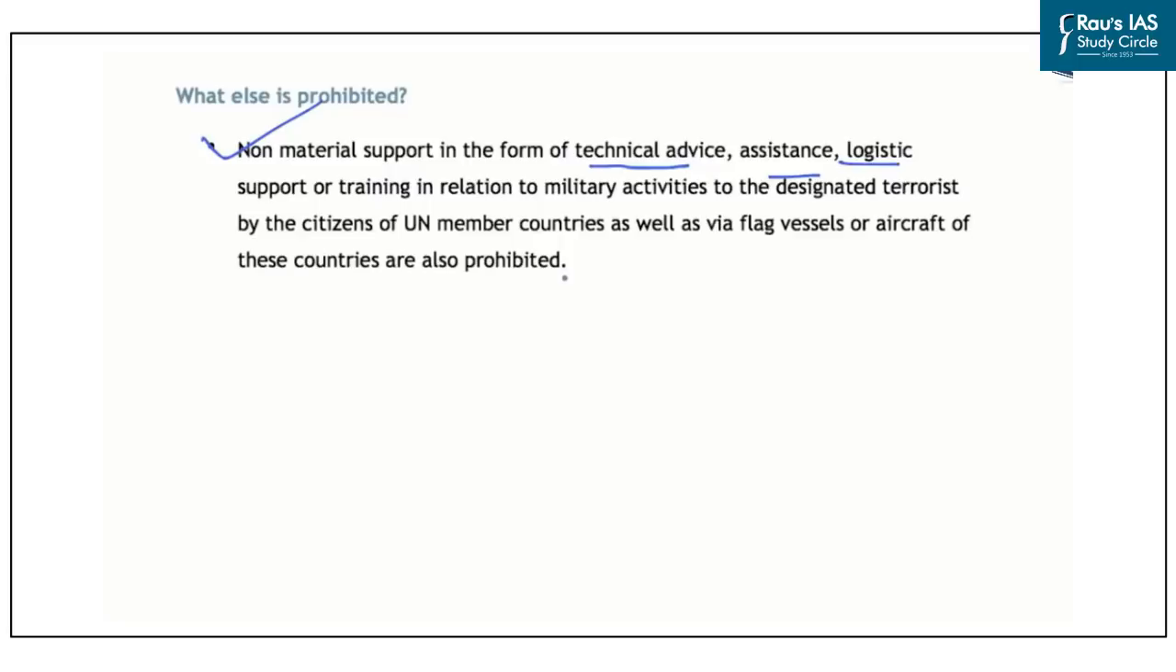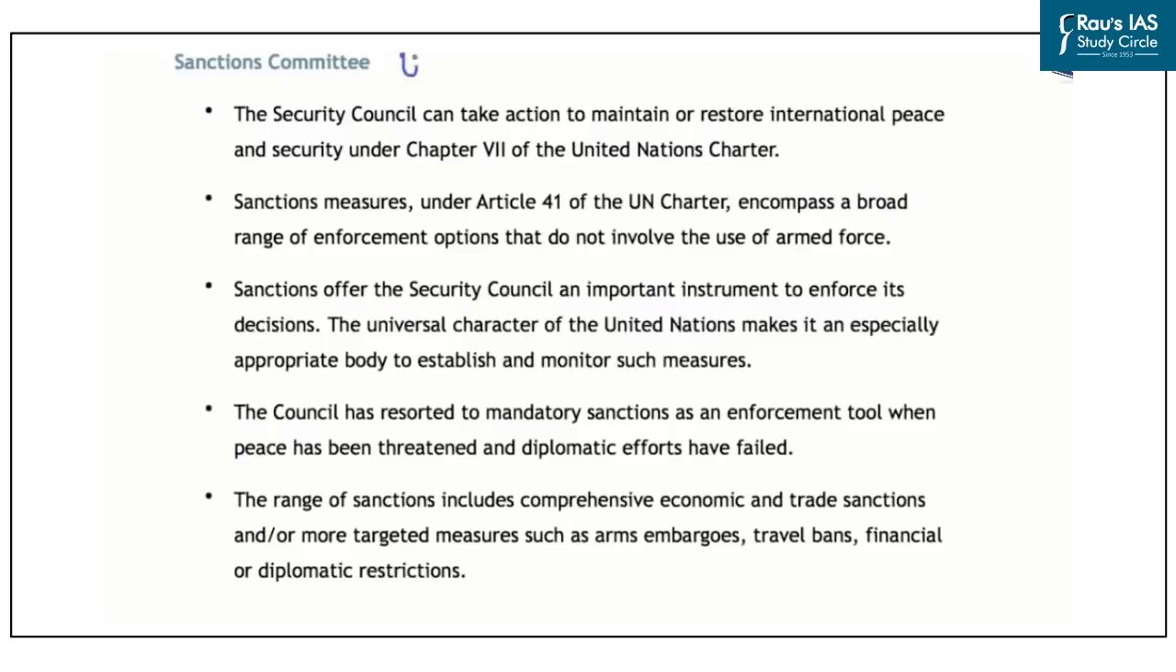Now, after this, let us understand what are the key aspects of the Sanctions Committee of the United Nations Security Council. Now, regarding the Sanctions Committee of the United Nations Security Council, you should note that the Security Council can take action to maintain or restore international peace and security under Chapter 7 of the UN Charter. And the sanction measures have been provided under Article 41 of the UN Charter. And these sanctions are different from the use of armed forces in restoring the international peace and security.